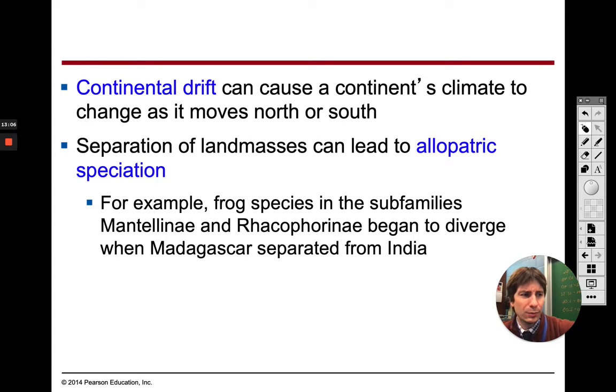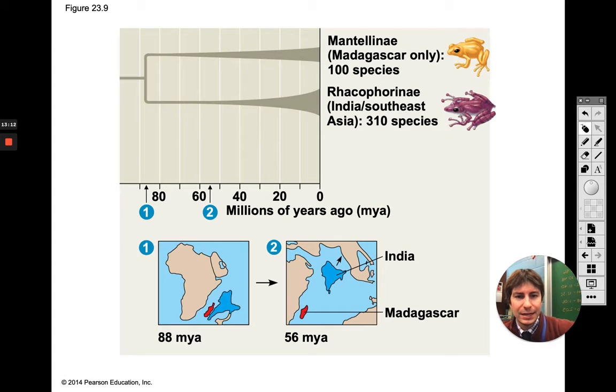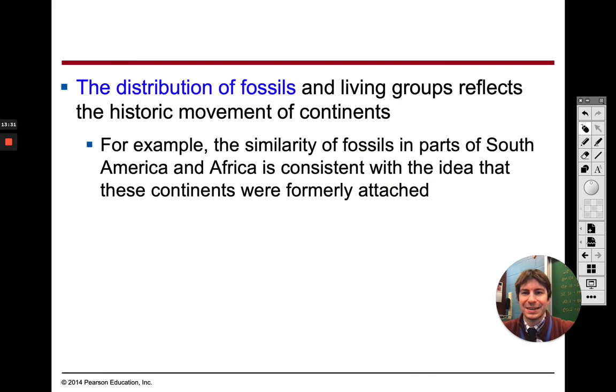So there was an example of frogs in your book. Whenever Madagascar, the island, separated from India, and now we had two completely different species of frogs. The yellow ones are only in Madagascar, and the ones that are in India are a purple reddish kind of color. Looks like frogs you would not want to play with, just because they look almost poisonous.